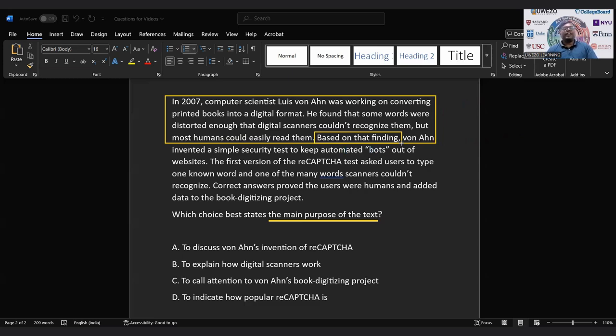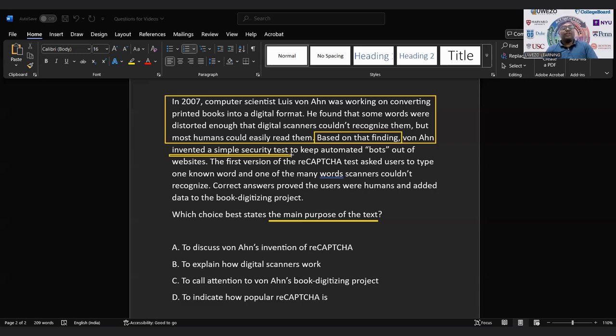So based on the finding, this guy invented, so what he did, he invented a simple security test to keep automated bots out of websites. The first version of the reCAPTCHA test asked users to type one known word and one of the many words scanners couldn't recognize. Correct answers proved the users were humans and added data to the book digitizing project.